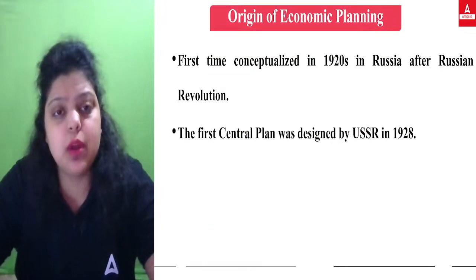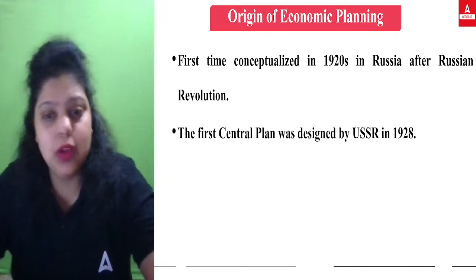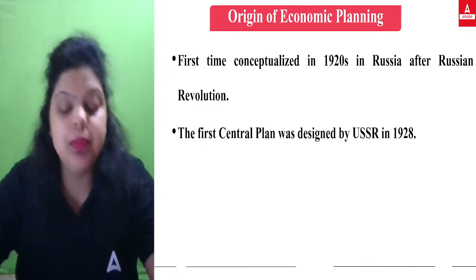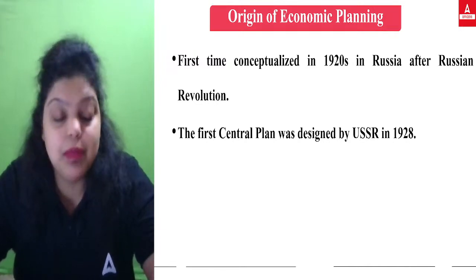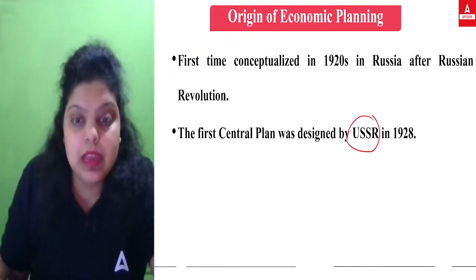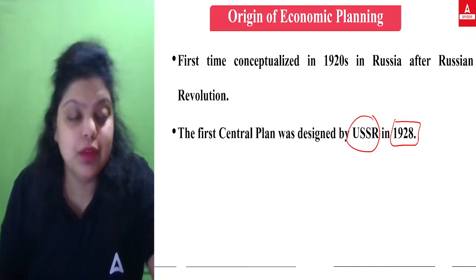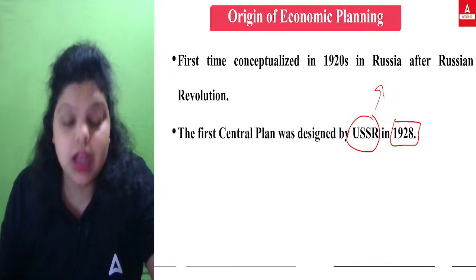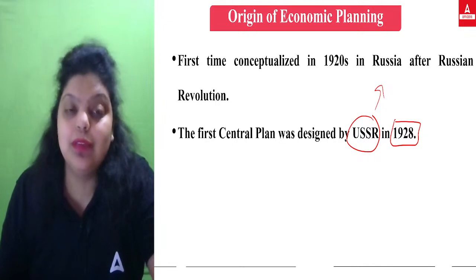And you can see here, if we talk about the origin of economic planning, I think we all know that all the concepts or any planning body or anything we are doing right now, we have adopted from somewhere, right? So USSR used to have the 5-year plan. That was national planning, started by USSR in 1928. They used national planning to achieve their own goals, and we have adopted that from this particular country. So USSR, which you know right now as Russia, is the country from where we have adopted the national planning concept, that is the 5-year plans.